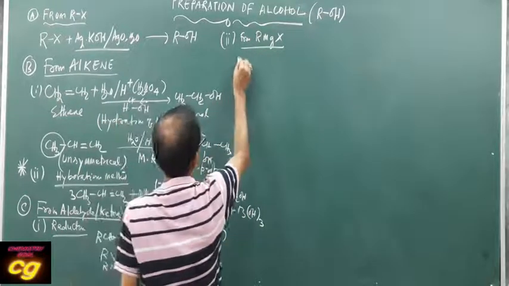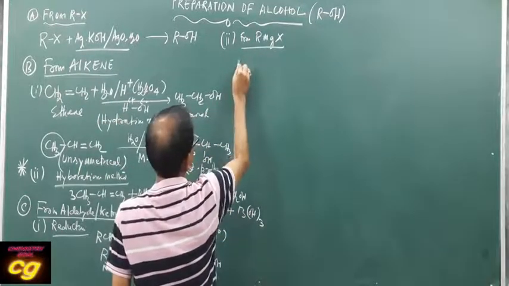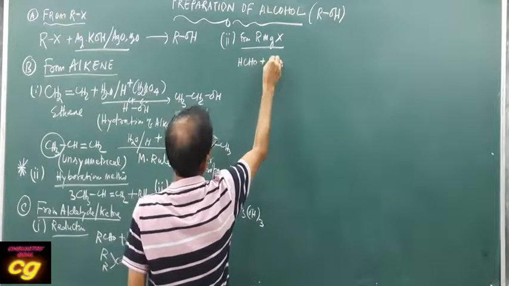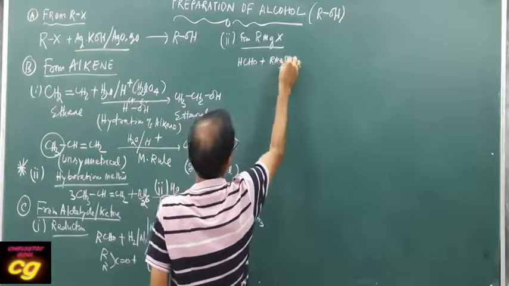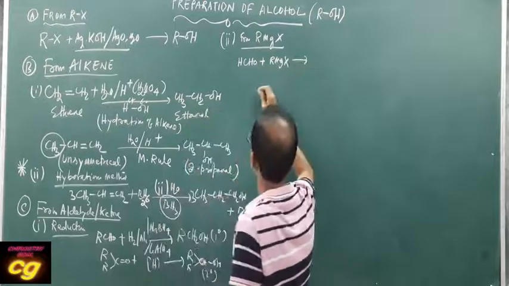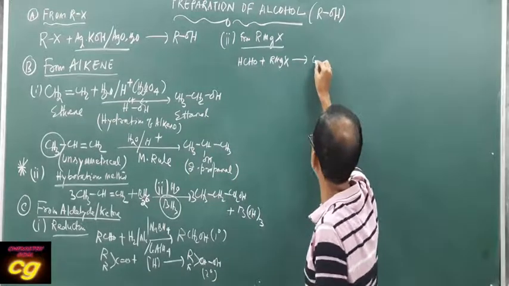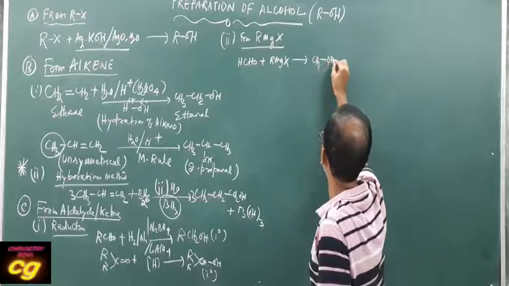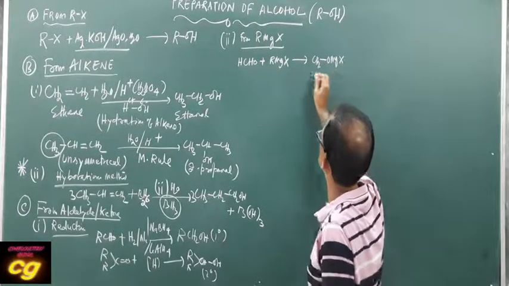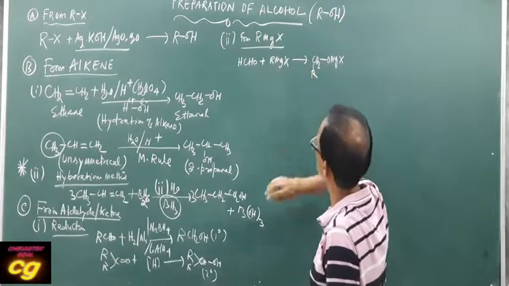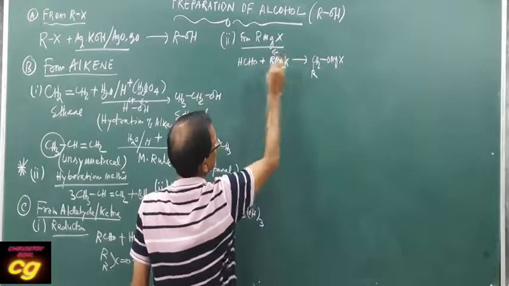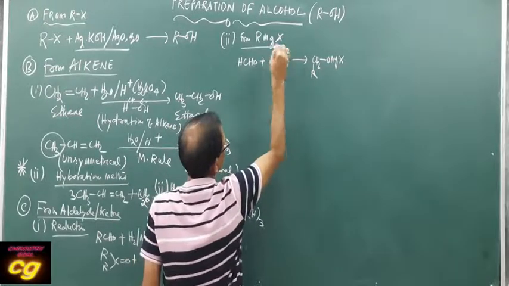How? You see, suppose you take formaldehyde, that is HCHO, when RMgX reacts, the first reaction you have to see like this: CH2=O, then MgX, then R will be attached. Here R is partial negative and here it is positive.